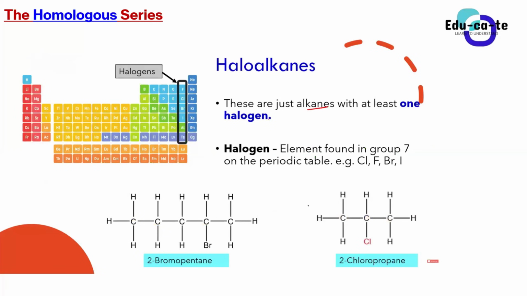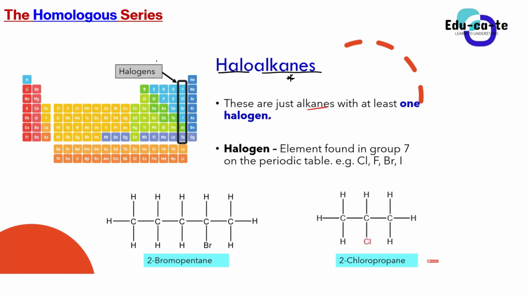Now let's look at haloalkanes, guys. Haloalkanes are just alkanes as well. You can hear from the name that we have the prefix halo, then alkanes. Most of the chemical properties of alkanes also apply to haloalkanes.